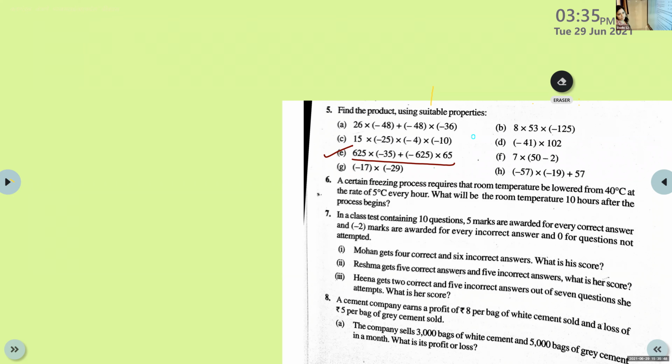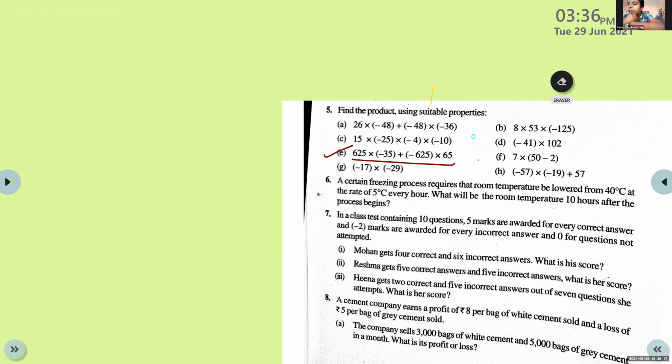Who said? Alisha Jain, tell me the answer you got, Alisha. Negative. Minus 6,000 and 25,000. Check units, tens, hundreds, thousands, 10,000.